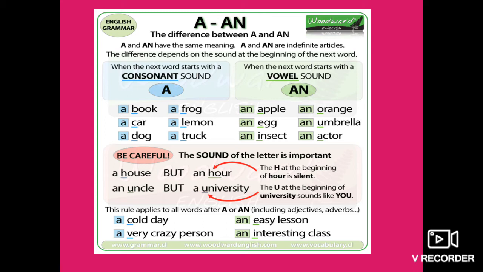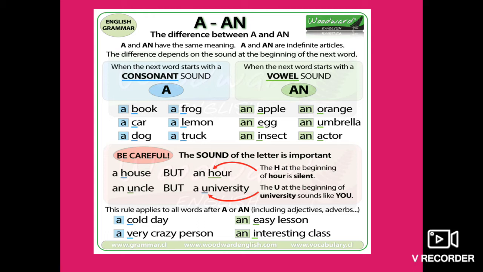But we should always keep one thing in mind. There are some words that start with a vowel but have the sound of a consonant while pronunciation. And there are some words that start with a consonant but have the sound of a vowel while pronunciation. For example, the word HOUR starts with H, that is a consonant.